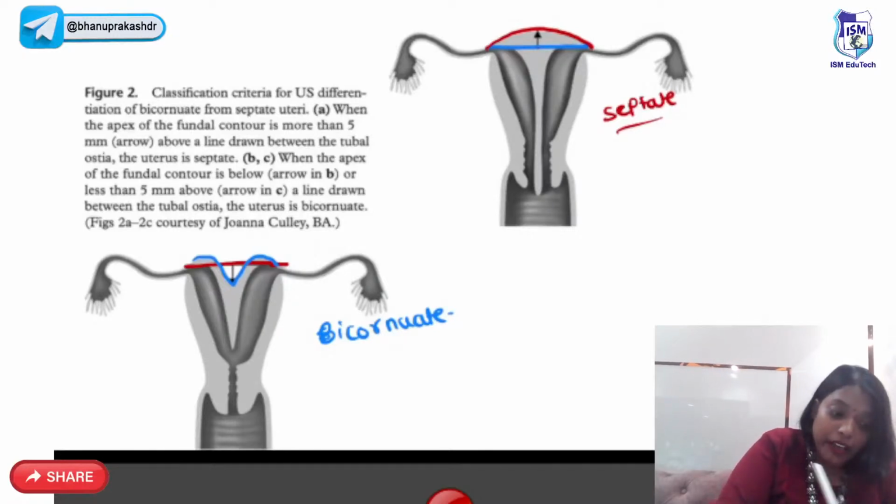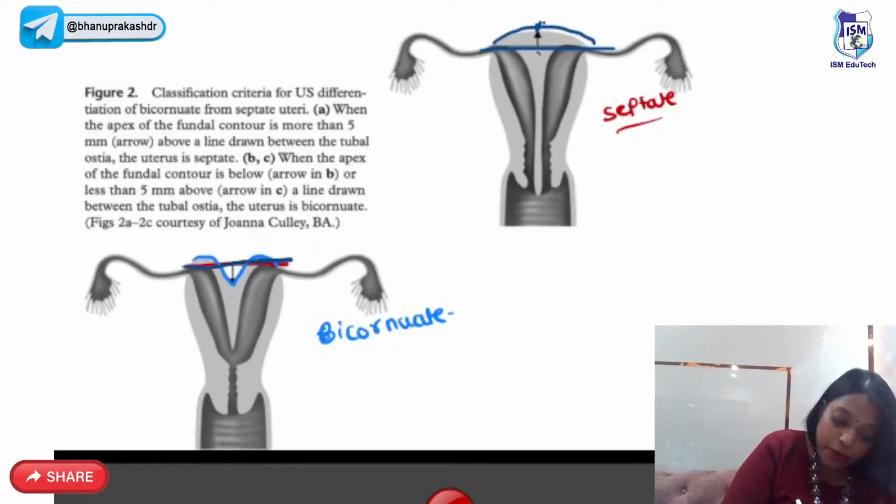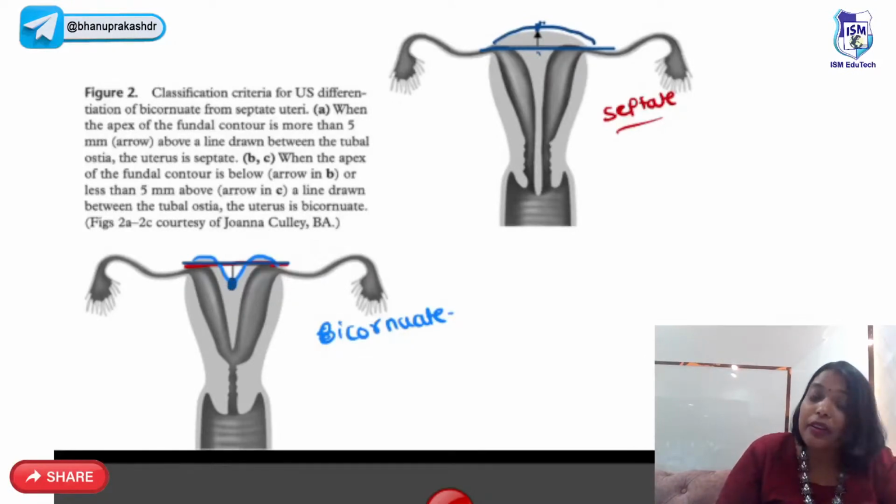On MRI, you draw one line joining both the cornu. Okay? You draw one line joining both the cornu, and then you see the fundal contour. If the fundal contour is above the line joining both the cornu, then it is septate. If the fundal contour is below the line joining both the cornu, then it is bicornuate. Okay?